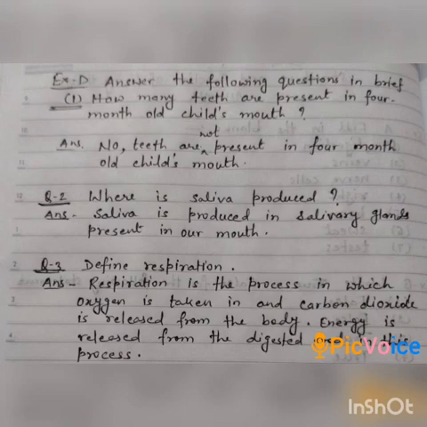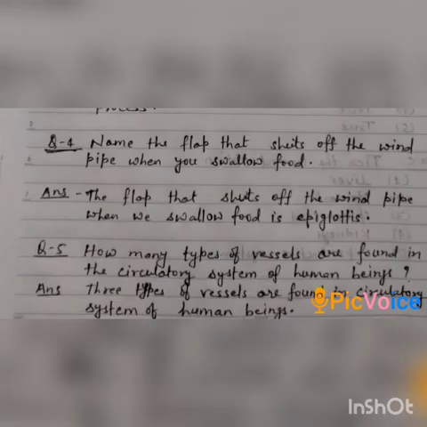Third one is, define respiration. Respiration is the process of taking in oxygen and release of carbon dioxide from our body, and during this process energy is released from the digested food. Question number 4, name the flap that shuts off the windpipe when you swallow food. The flap that shuts off the windpipe when we swallow our food is the epiglottis.